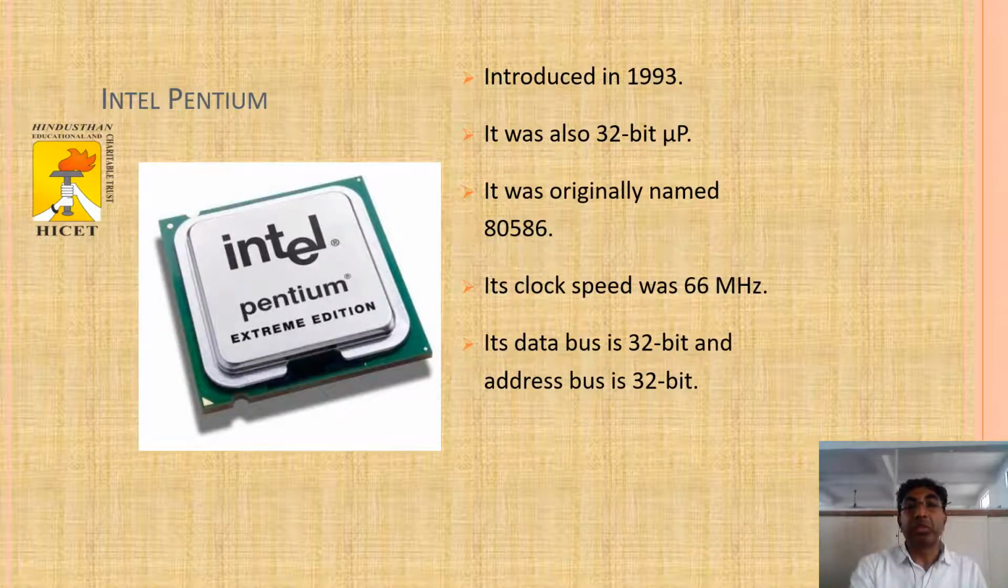Then the Intel Pentium processor was introduced in 1993. This is also a 32-bit microprocessor. It was originally named the 80586 processor. The clock speed is 66 megahertz, the data bus is 32-bit and the address bus is 32-bit.